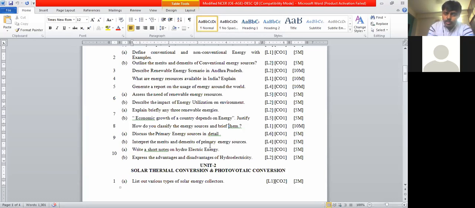And 7B, economic growth of any country depends on the energies. At the starting point, the first page itself, I told you, our notes first page. Economic growth of any country depends upon industrialization. Industrialization mainly depends on the energy availability. Energy availability depends on the long-term availability of resources. If you are taking petrol or diesel, and it is available long term for 20 years, 30 years, your country's growth will be enormous here.